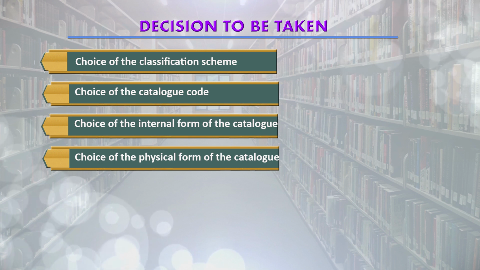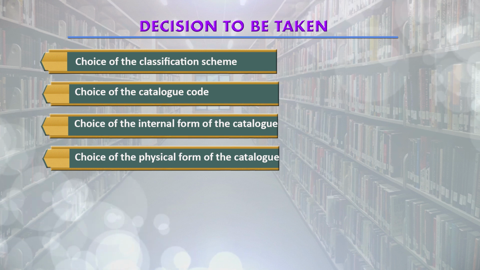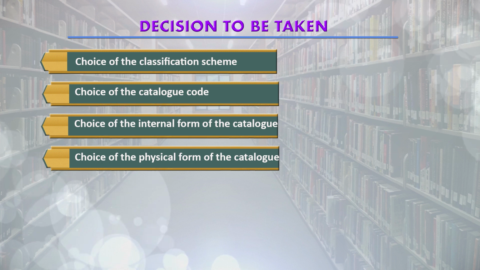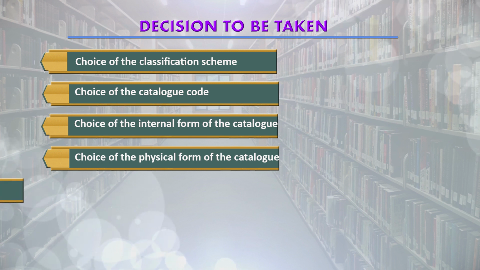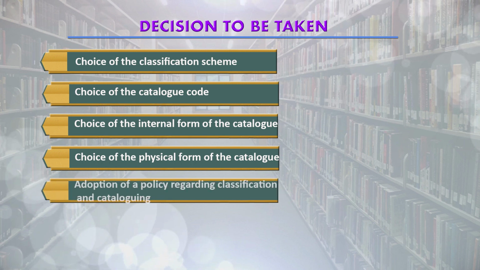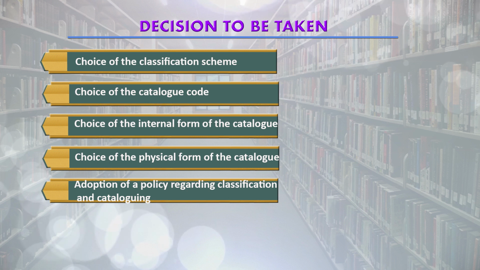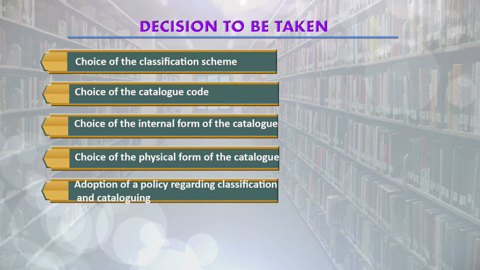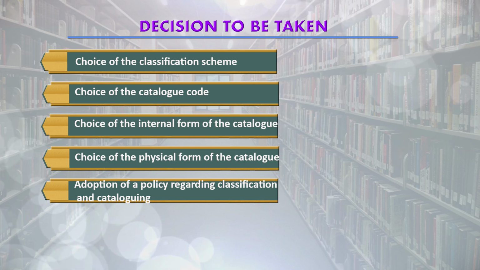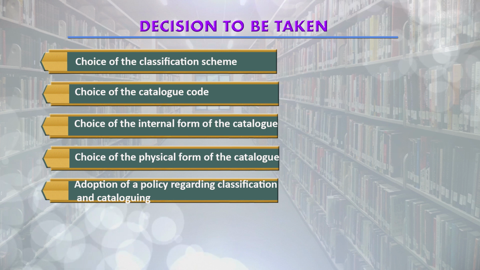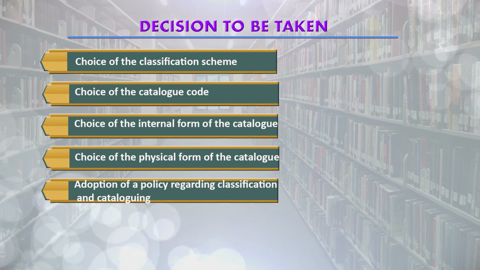Many physical forms are there from which we have to decide one form for our library. Then adoption of a policy regarding classification and cataloging. Because classification and cataloging require many decisions while doing these works, a policy is adopted by the library regarding them.